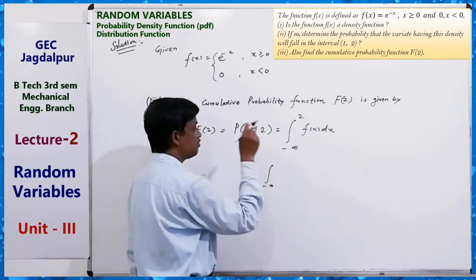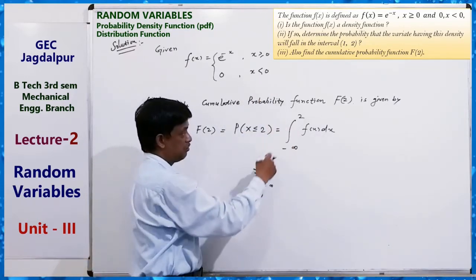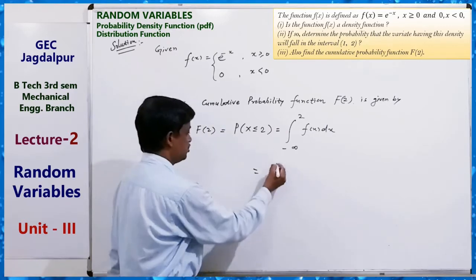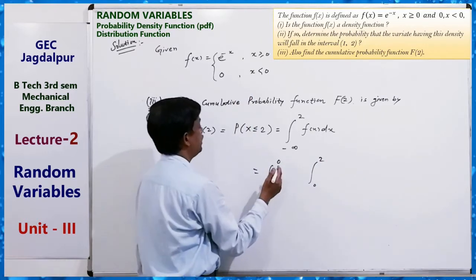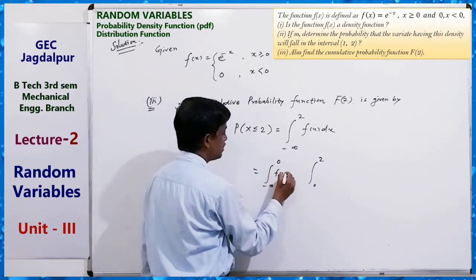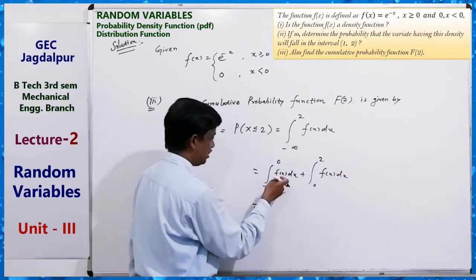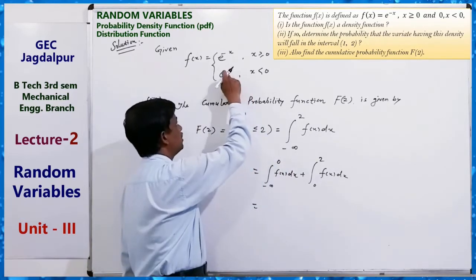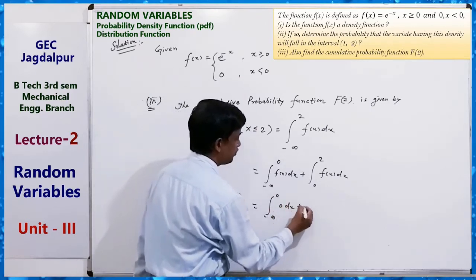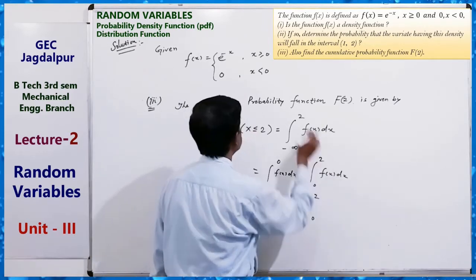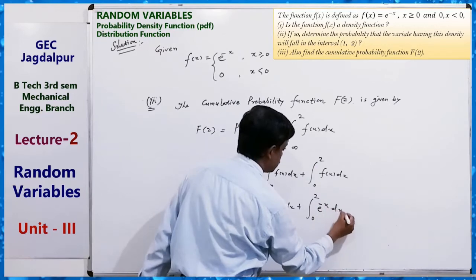Minus infinity to 2. So here the negative side is also there: minus infinity to 0, so 0, and 0 to 2. And here you have to distribute f(x) dx like this. Now here f(x) in this part is 0, from minus infinity to 0, 0 dx, plus here 0 to 2, f(x) means this, greater than or equal to 0, e to the power minus x dx. So this can be solved.